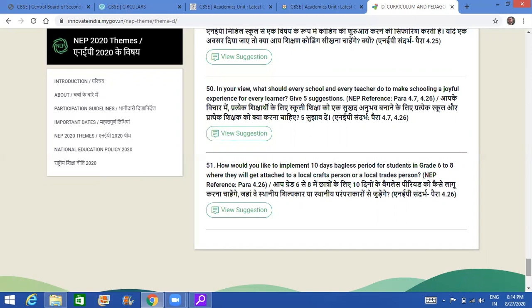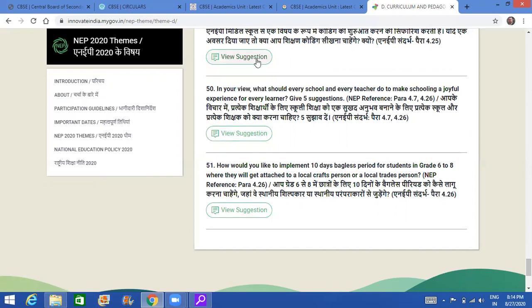और बैगलेस periods तो बहुत ही मजेदार है. I like this part of the NEP where the student is taught vocational skills, जो skills उसके life में काम आएंगी. छोटी मोटी जैसे प्लम्बिंग का काम है, small work that the electrician does, small works of carpentry over a period of time. 10 दिन जब वो academic years के चलता रहेगा, then what is going to happen? He will develop some life skills which he is going to use in real life. So these are all the suggestions.